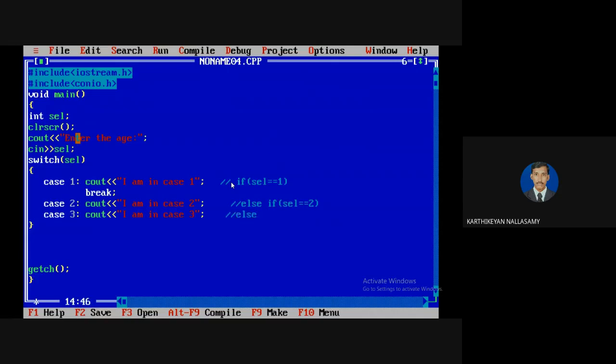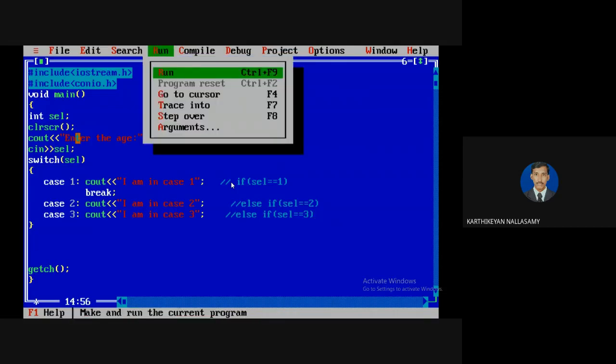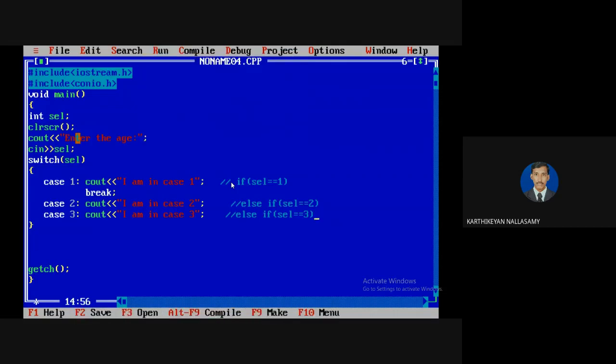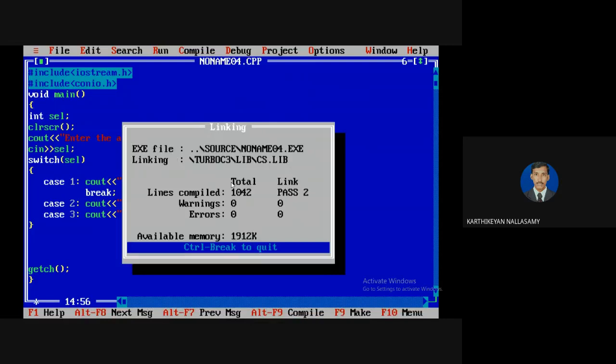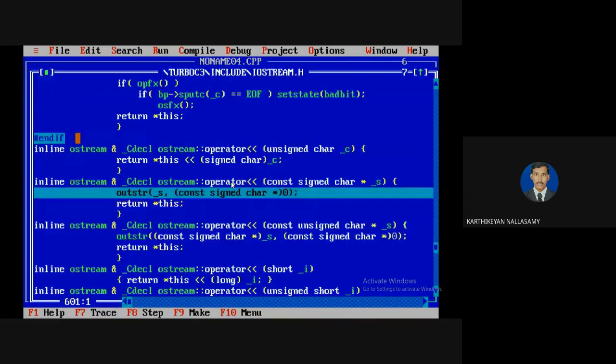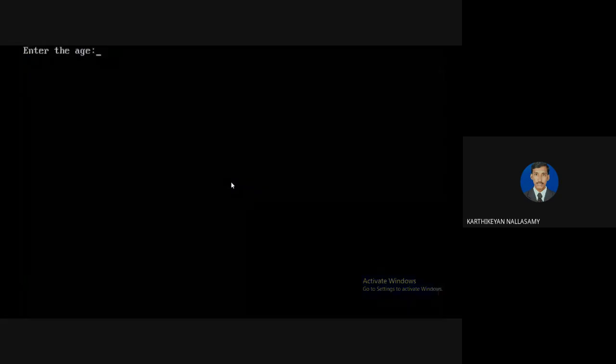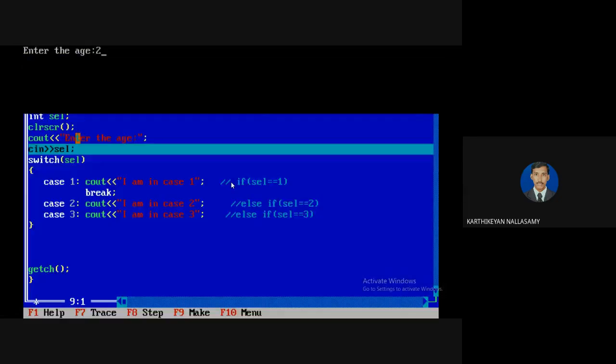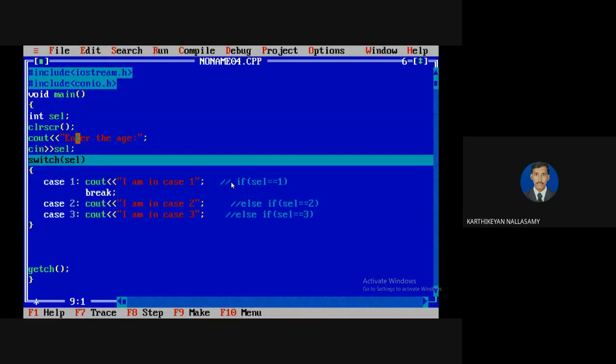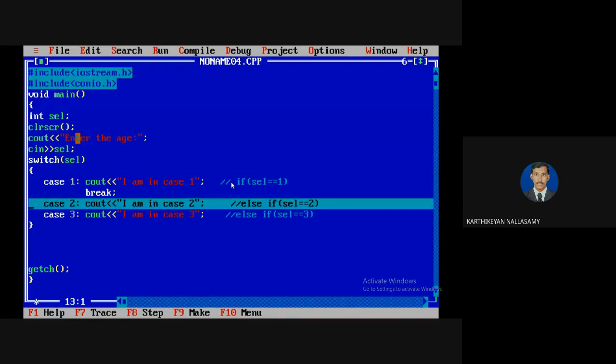Then else if selection equal to 3, this case will be executed. Okay, so now I'm going to run this by tracing. I'm going to give my input as 2. Automatically the first one will test it for case 1. If selection 1 is not equal, it goes to case 2. Case 2 is matched, so it executes case 2.